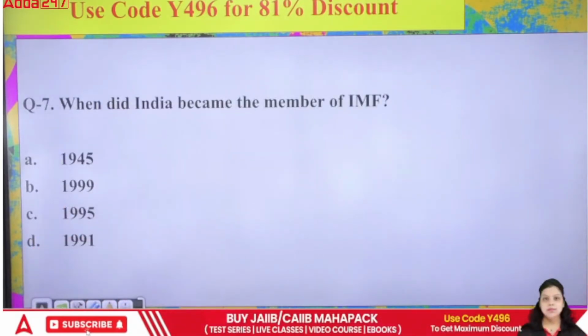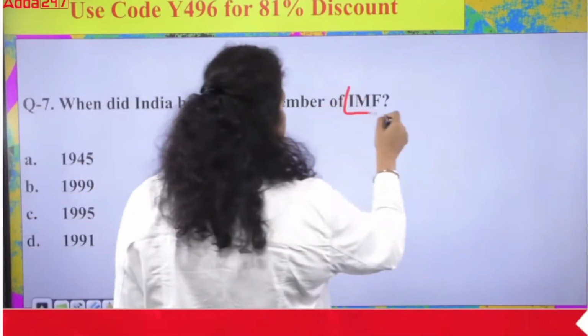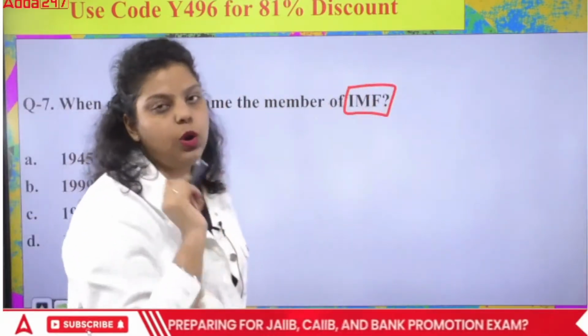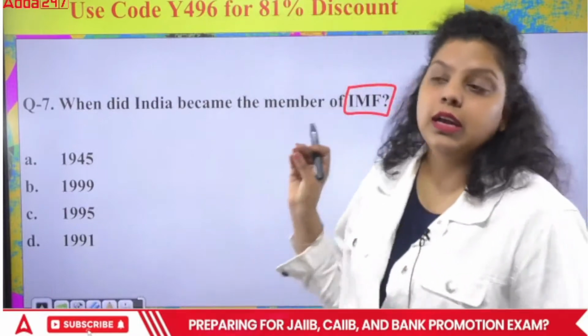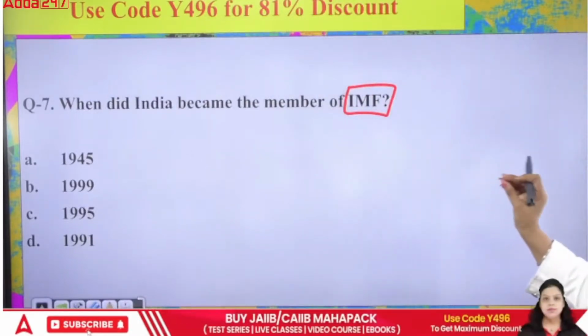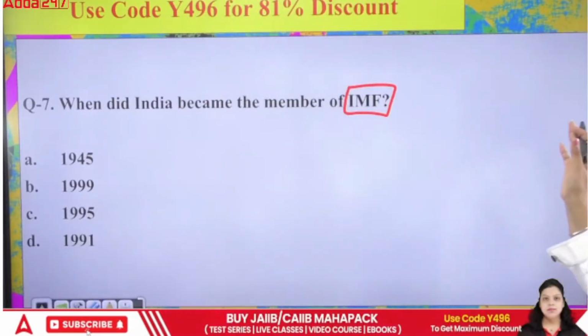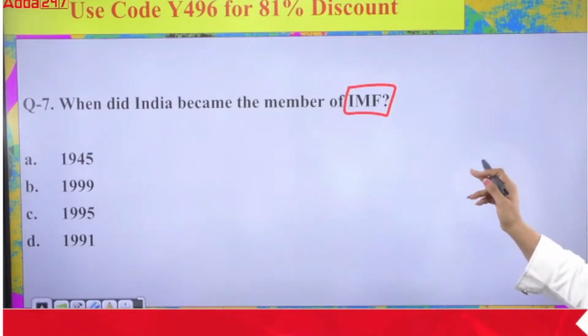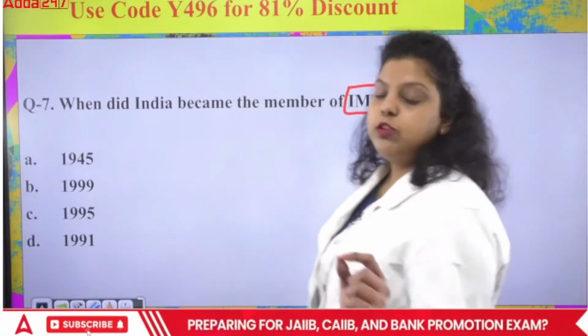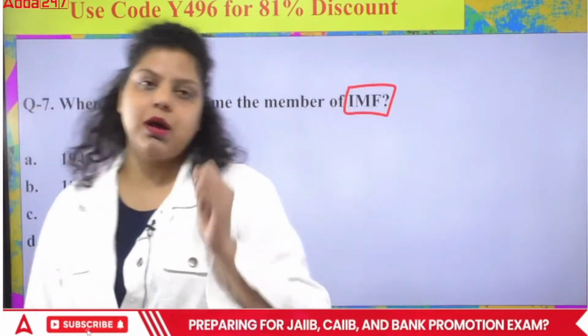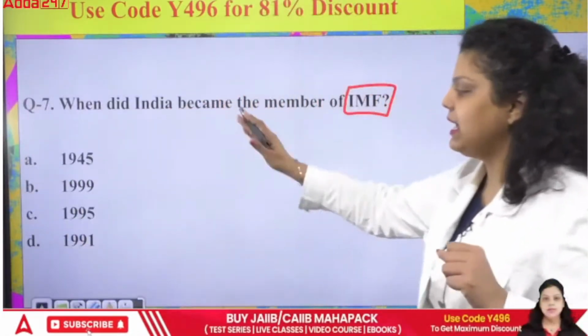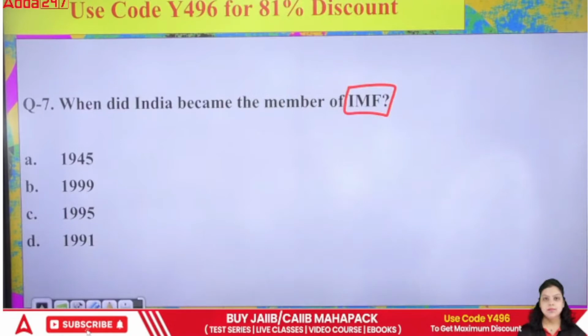Next. When did India become the member of IMF? Now, what is IMF? An international organization that stands for International Monetary Fund. IMF stands for International Monetary Fund, also known as a twin sister organization of World Bank. So in which particular year did India become the member of IMF? Is it 45, 99, 95, 91?